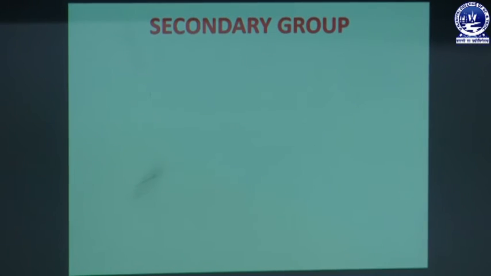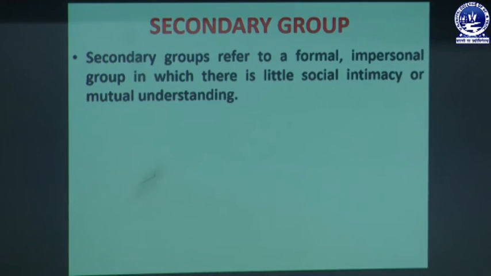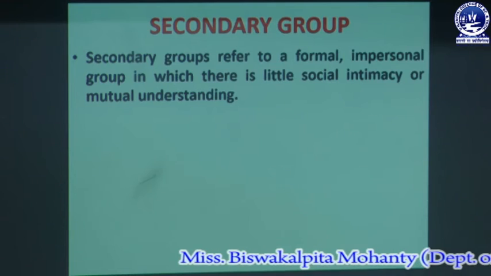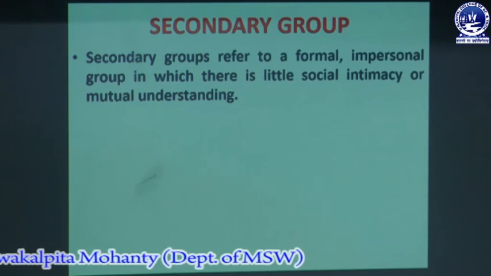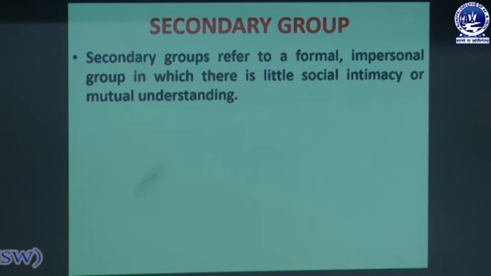And next is what is secondary group, and first we will discuss secondary groups refers to a formal impersonal group in which there is little social intimacy or mutual understanding. Secondary group means there is a formal relationship and they have impersonal group, there is no personal relationship, there is very formal relationship, and there is also some little social intimacy, but not like primary group. And also in a secondary group there is mutual understanding between all the members.